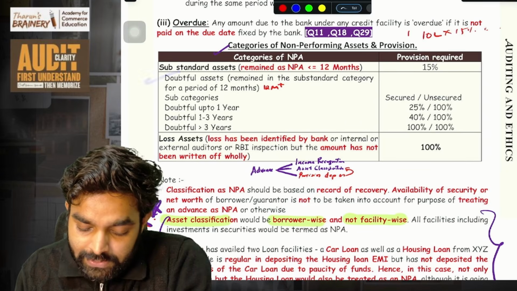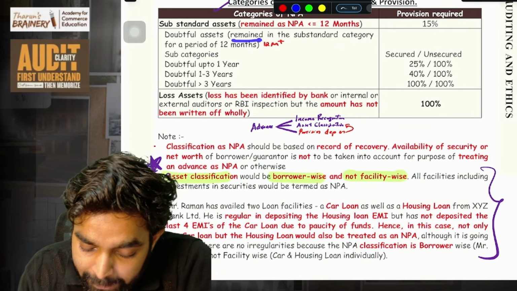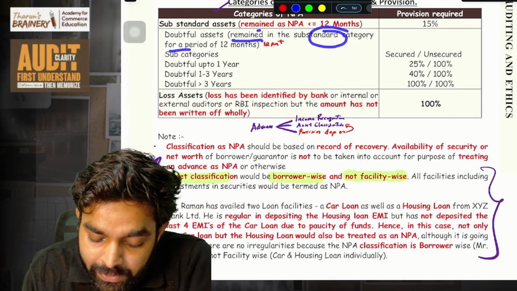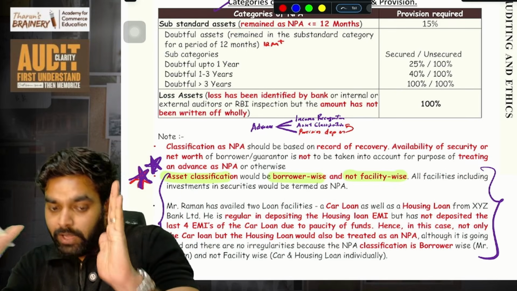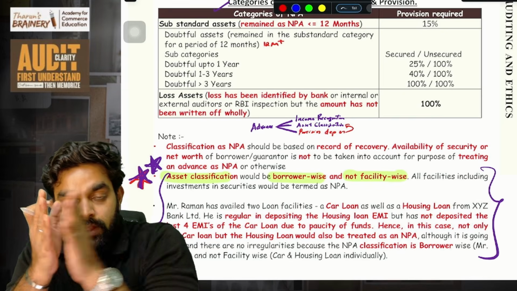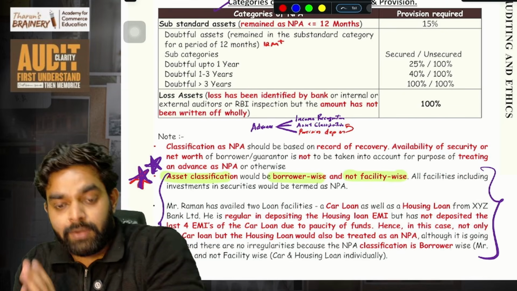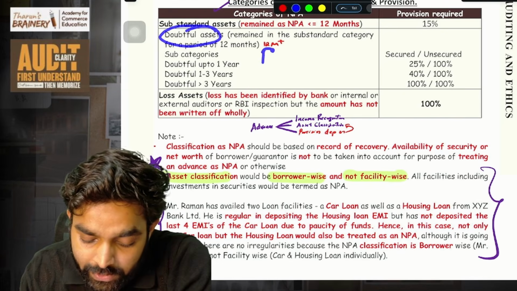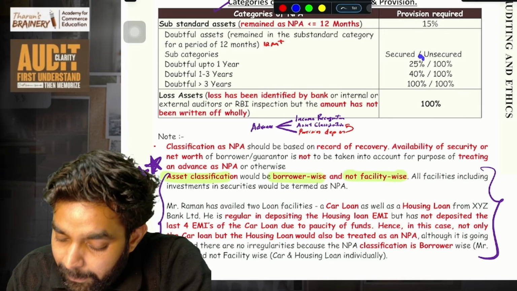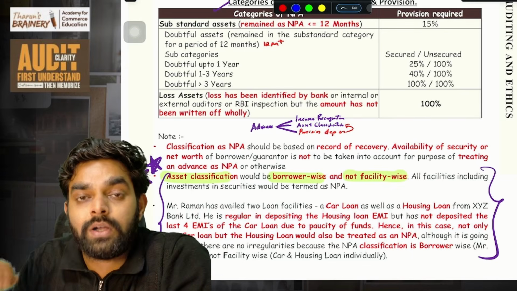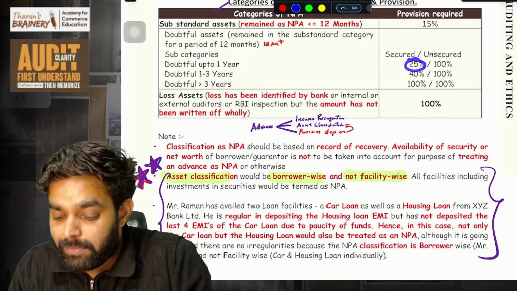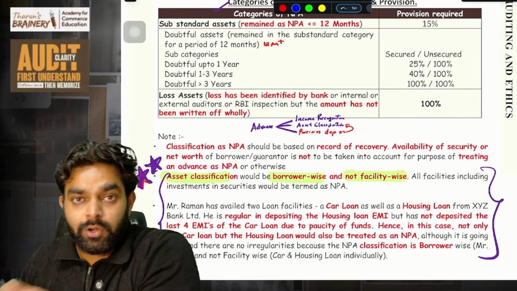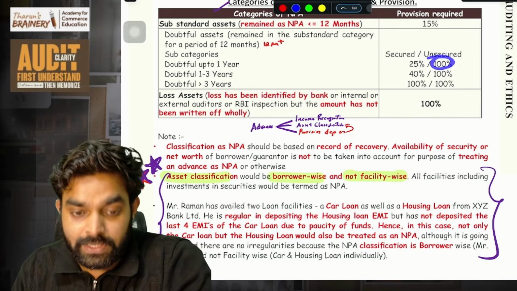Then doubtful assets: if it remained in the substandard category for a period of 12 months plus, that is, from the moment it became NPA, for the next 12 months it is called substandard. The moment 12 months are over, from the next date it is called a doubtful asset, D1. For that, we will put a provision of 25% if the loan is secured, that is, the customer has given some security. If the loan is unsecured, no security is there, we will put 100% provision.